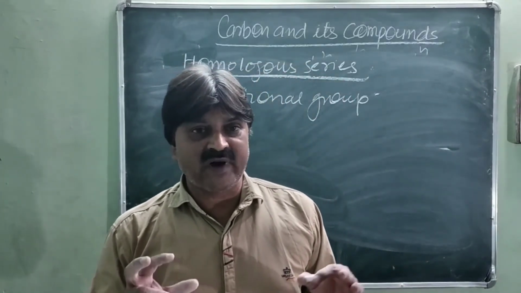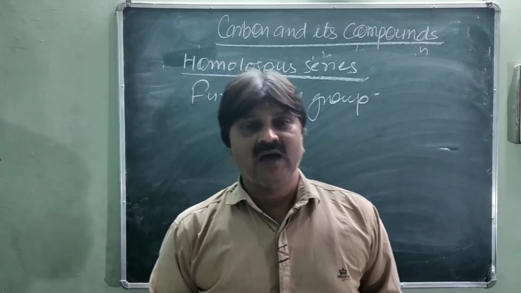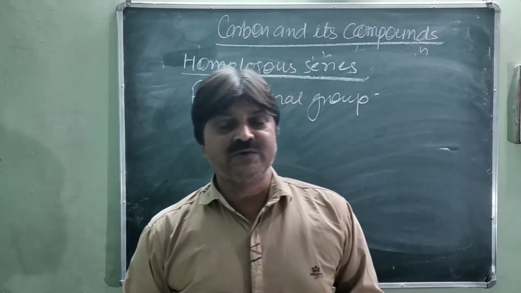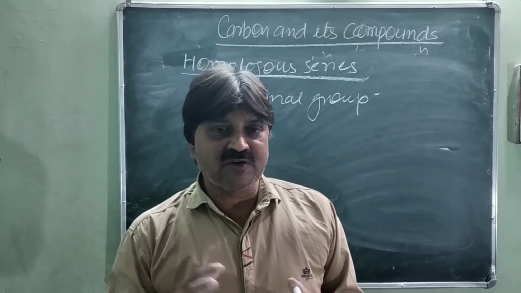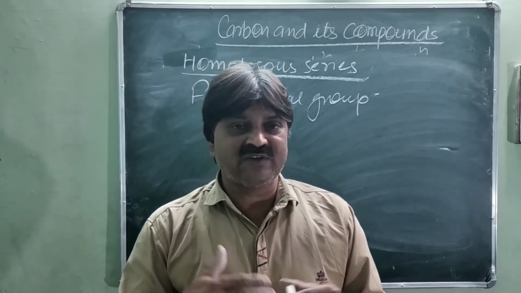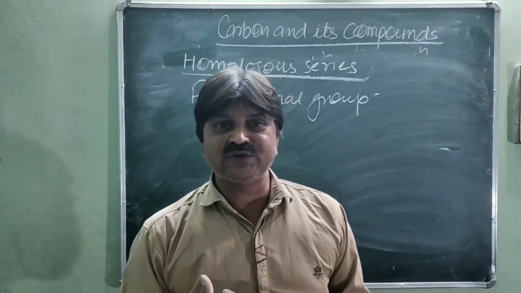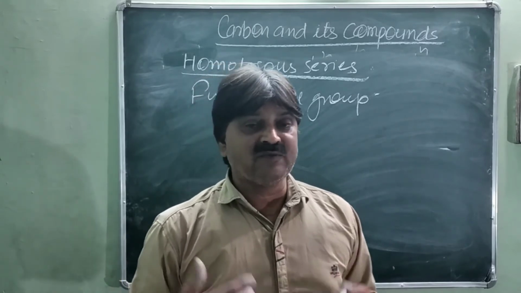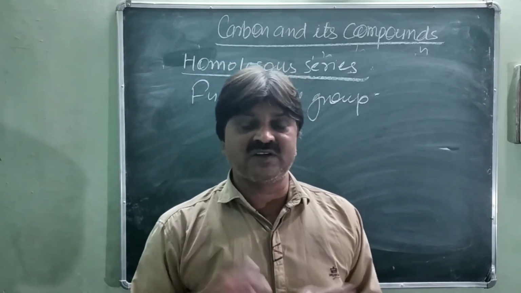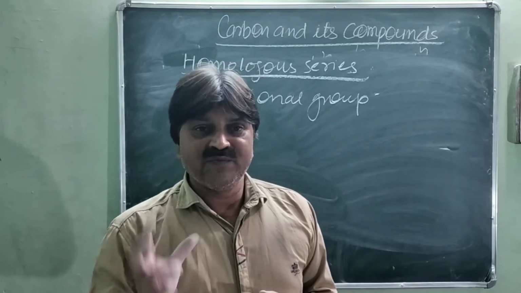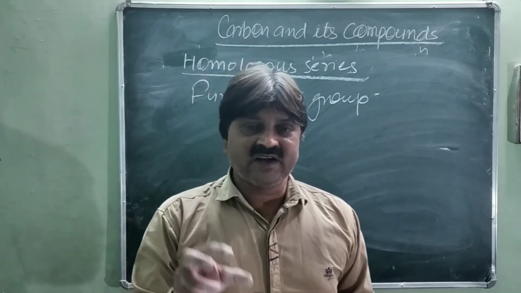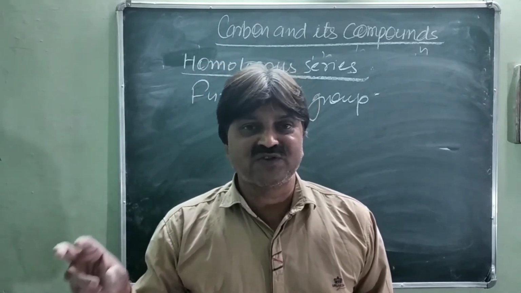So IUPAC provides a system to give names. We will discuss IUPAC names in the next class. All organic compounds are categorized on the basis of their functional group. Just like myself, SP Srivastava. It is clear that in my family everyone has the surname Srivastava. Similarly, every organic compound is categorized on the basis of its functional group.